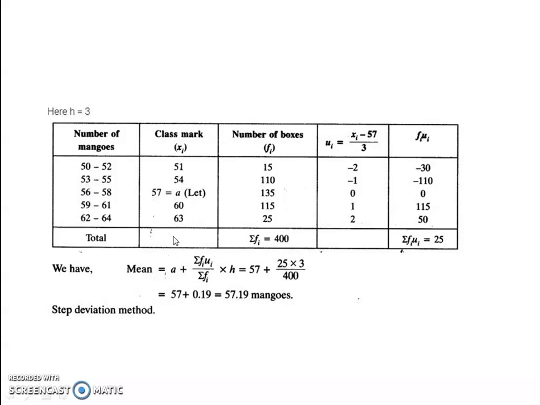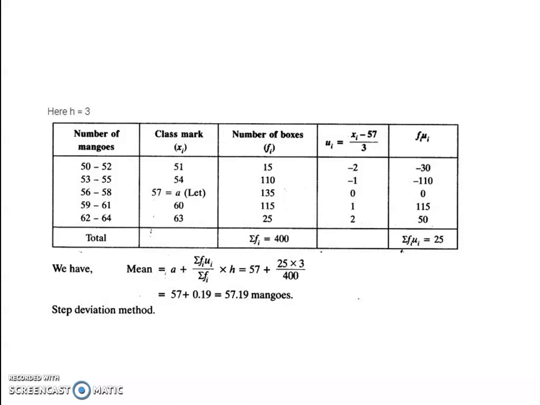So what is the first step in the step deviation method? From the class marks, you will choose an assumed mean. Here, we'll take the middle term, 2 marks up and 2 marks down. So the middle term we will choose as assumed mean. Students, usually we do the same thing in every assumed mean or step deviation method. The middle term you will choose as assumed mean.